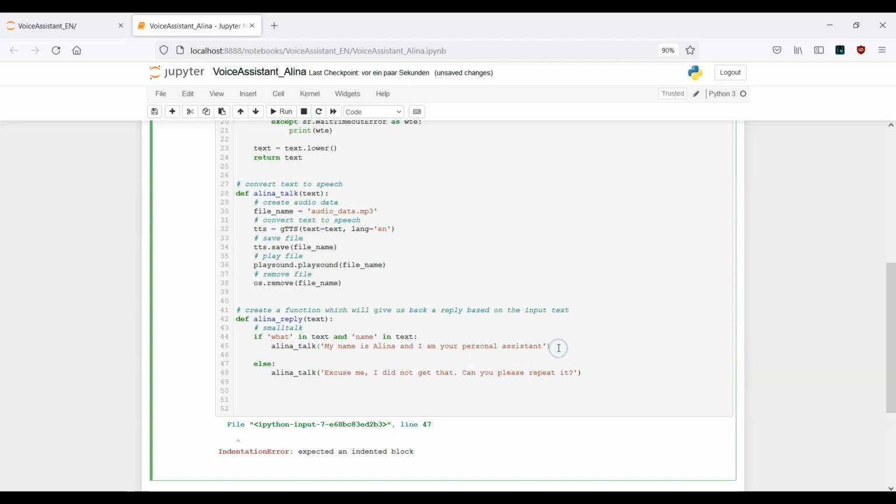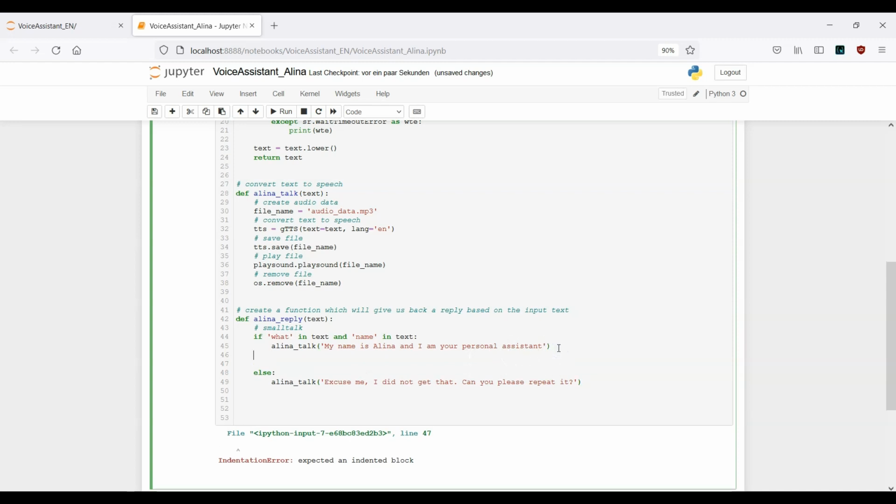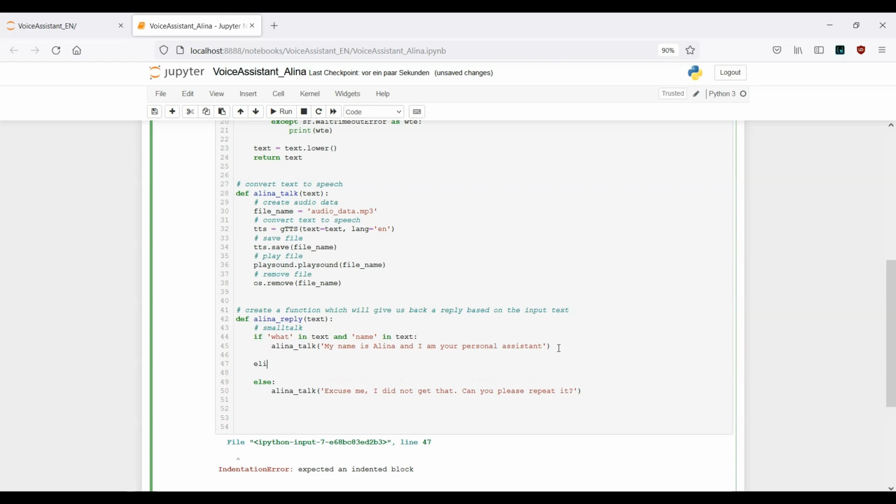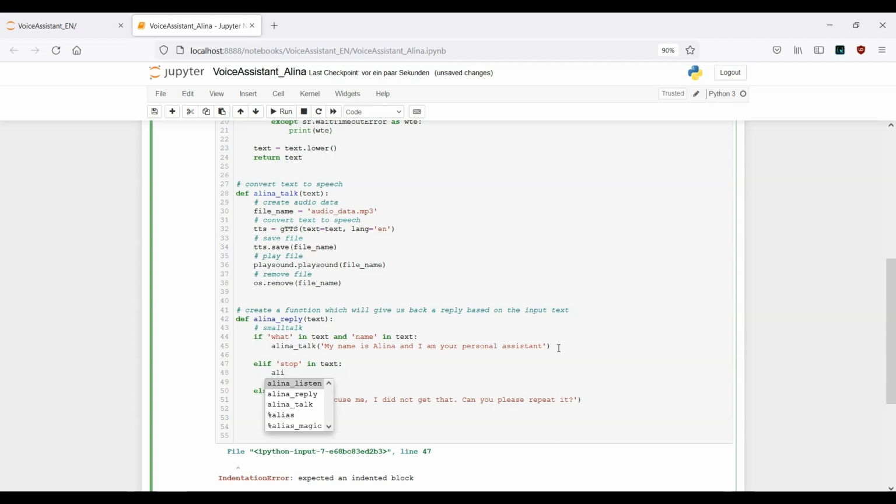And now let's say what we also can do is the following. Let's say we want this assistant to stop. If we say stop, then what this assistant should do is Alina_talk, and she should tell us: it was a pleasure to help you.